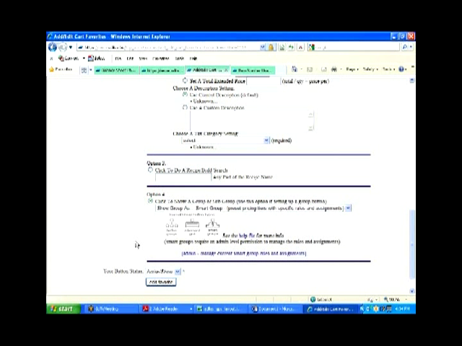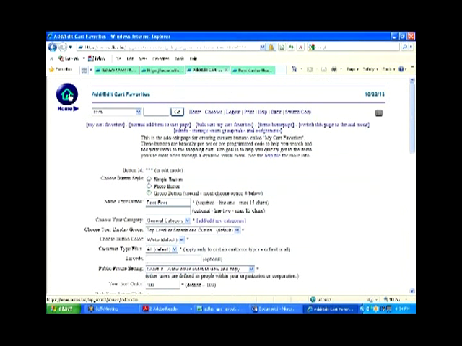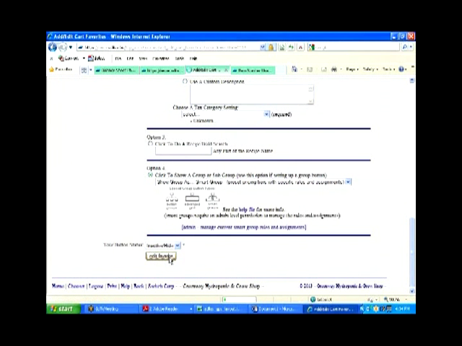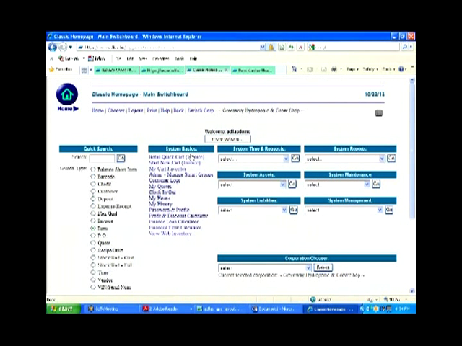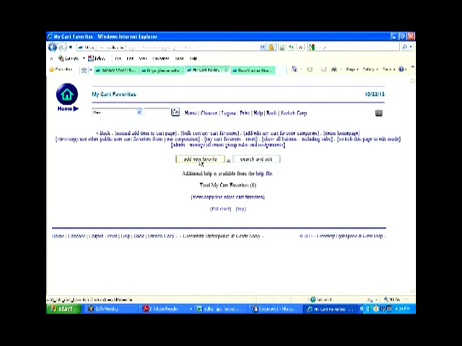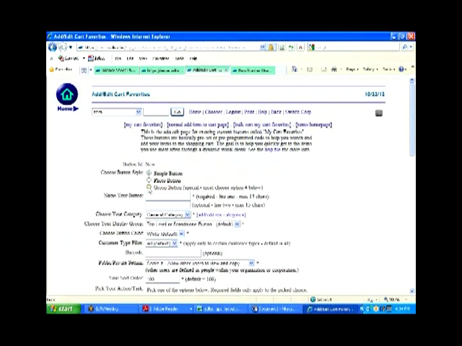Yes. The other way that you can get to this, let me just go right here. Actually, watch this. I'm going to totally kill this particular button, so it's gone, and we're going to start all over again, okay? Let's go here. From the home page, if you have the permissions, we're going to go right to My Cart Favorites, okay? So basically, I'm going to click on a new thing. I need a new button, okay? And I know that mine happens to be a group button, okay?